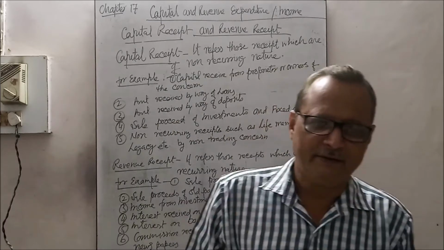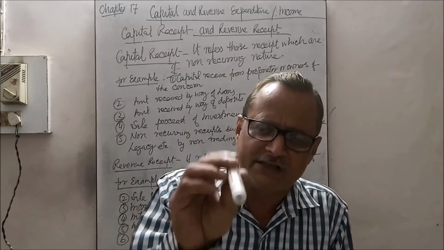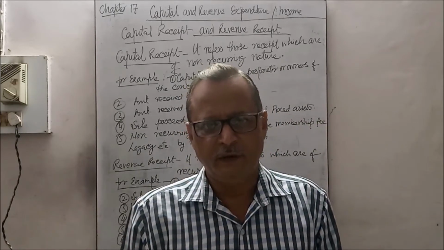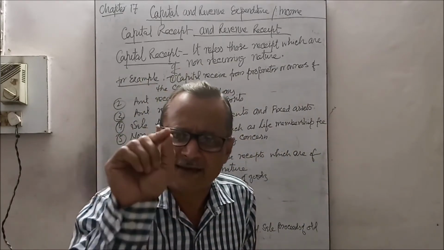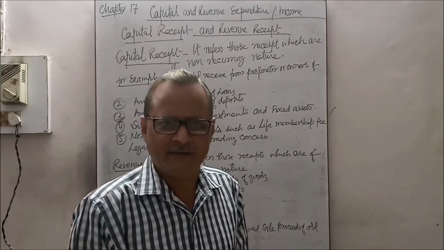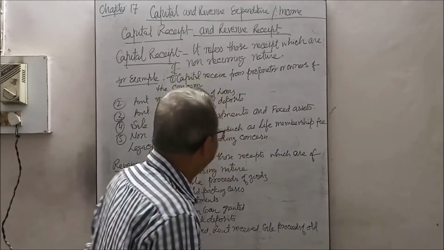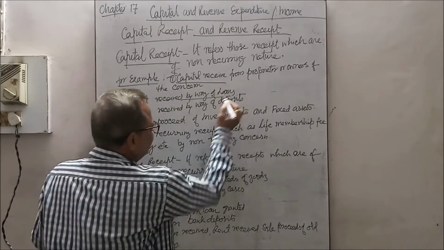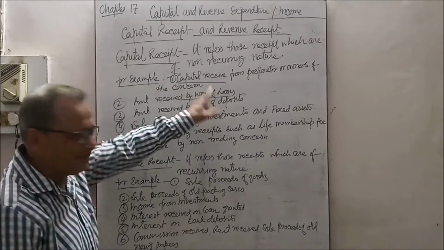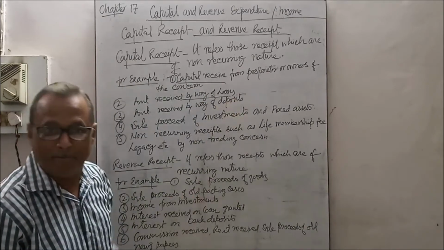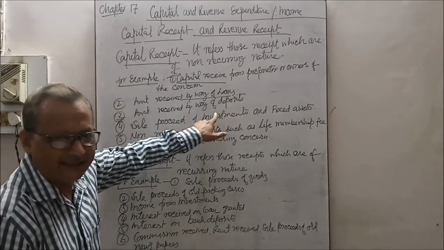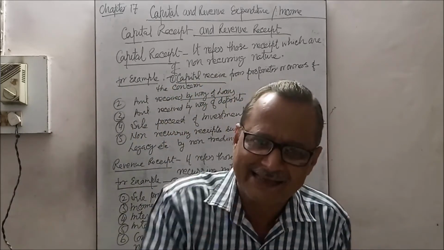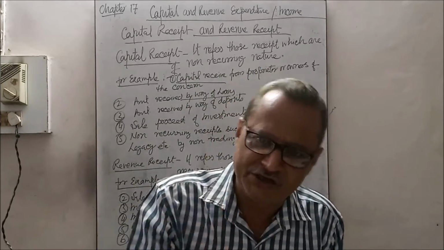Now remember, capital receipts such as capital and loans appear on the liability side of the balance sheet. But if assets such as investments and fixed assets are sold, the amount will be reduced from the asset side of the balance sheet.